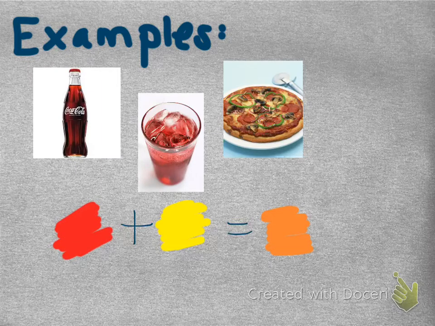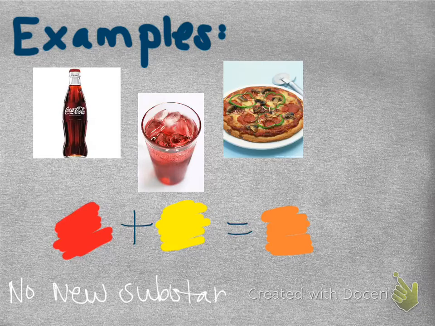Okay, another example of a mixture is color, paint, crayons. If I mix red and yellow, I get orange. I haven't created anything new. I don't have a new substance. And that's the thing about mixtures. Mixtures do not create a new substance. So no new substance. So that means that it's going to have the physical and chemical properties of the previous substances.